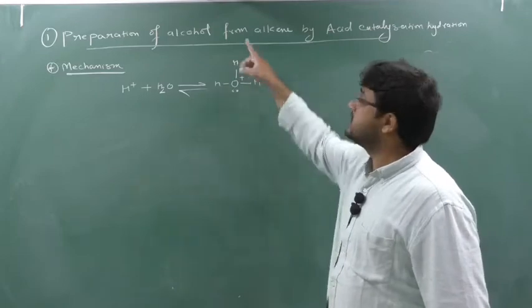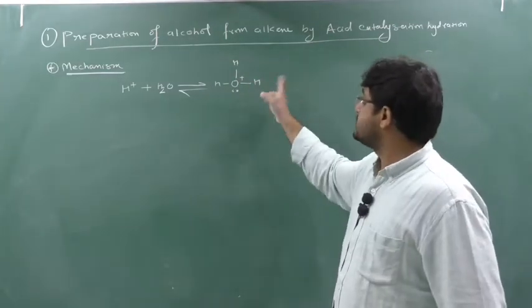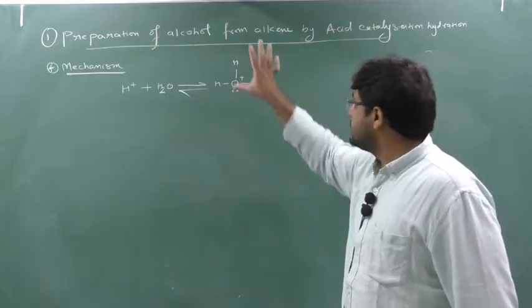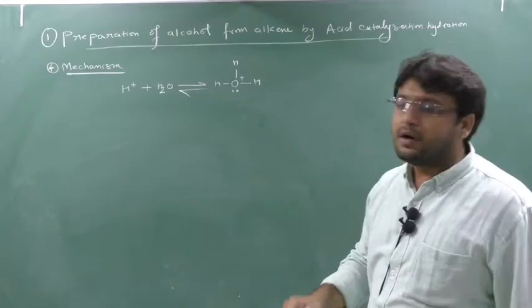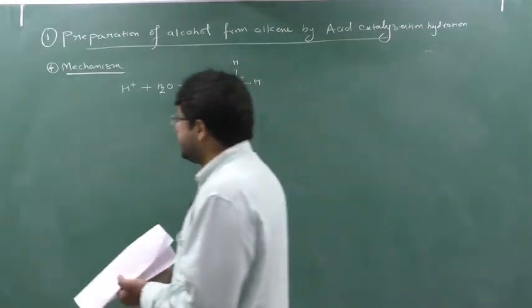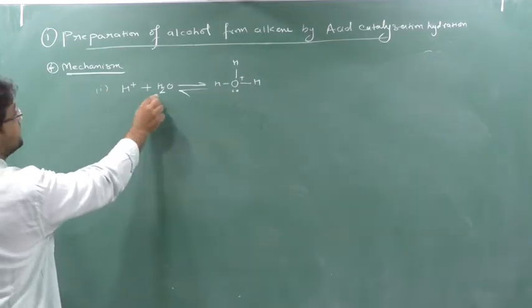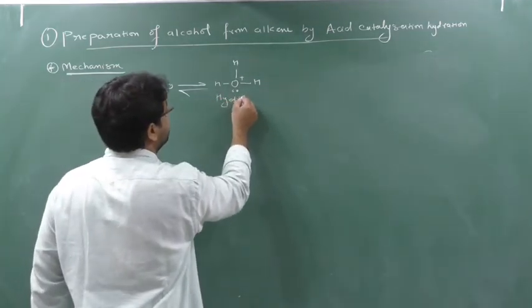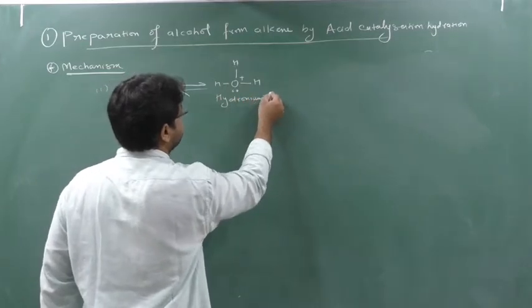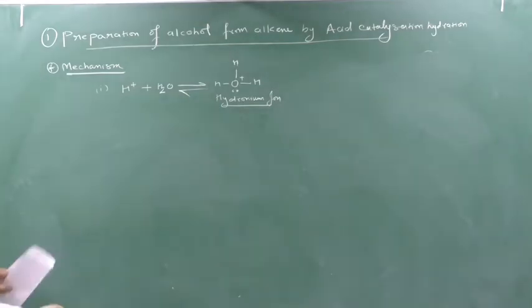So this H3O plus is a highly unstable species because this oxygen wants to remove this hydrogen as soon as possible. To remove this hydrogen as soon as possible, what do we have to do? That is the mechanism of alkene. Now see here what happens. So this is the first step. In the first step, this H plus will react with this H2O and form hydronium ion. This is known as hydronium ion. Clear?